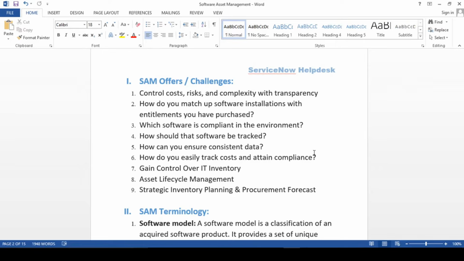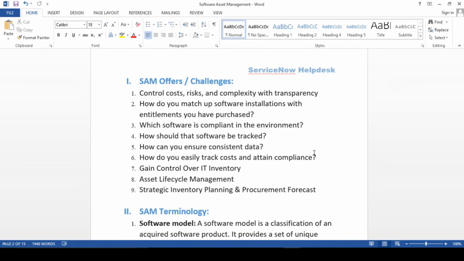Fine. So fourth point, guys: how should that software be tracked? Like in hardware asset management, where we track fully from birth to end, right? The same in software asset management: we will have a full track of the software from the purchase to the end of the license.